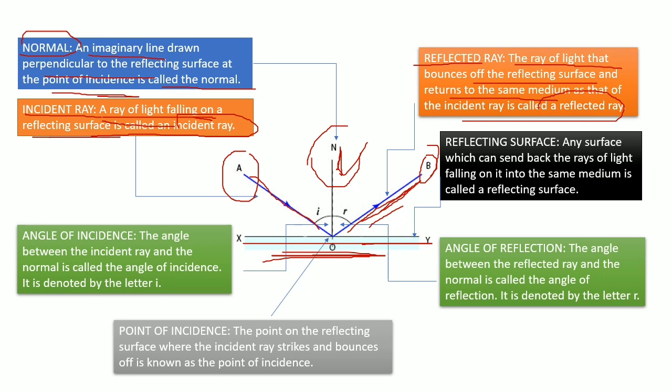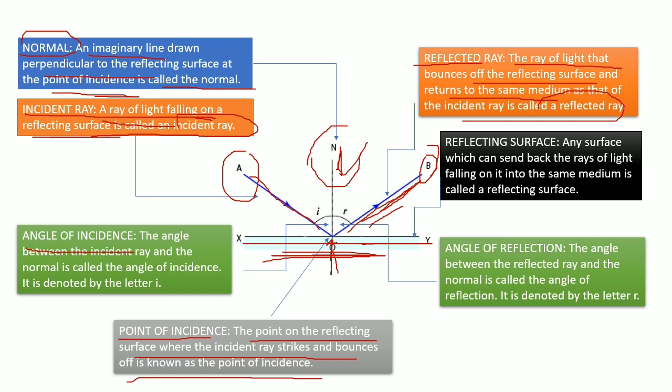Next we will discuss the point of incidence. Point of incidence means the point on the reflecting surface where the incident ray strikes and bounces off is known as the point of incidence. Point of incidence means this point, where the incident ray strikes the surface and bounces off. It's called the point of incidence.